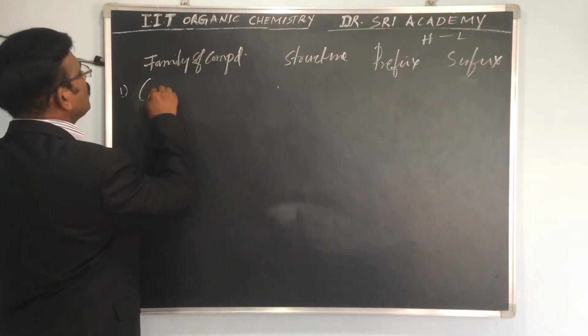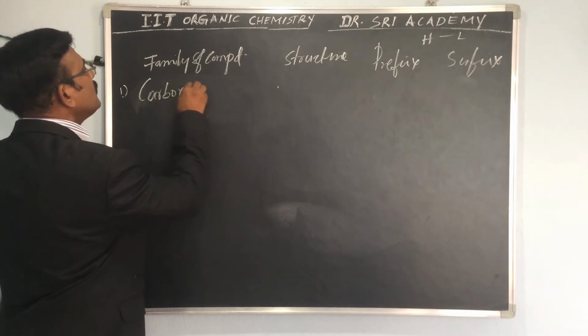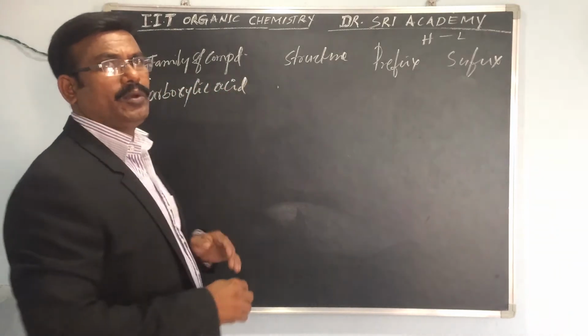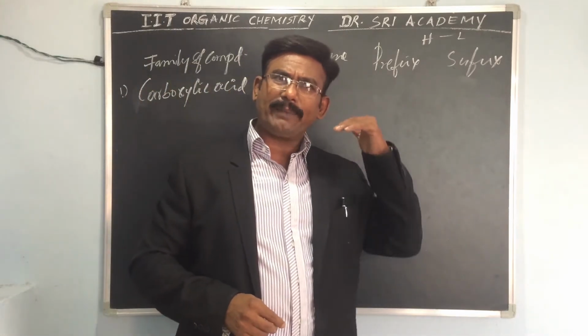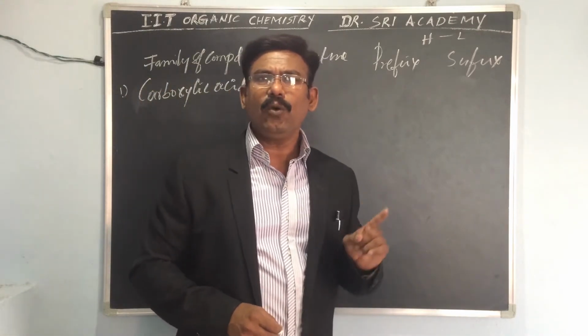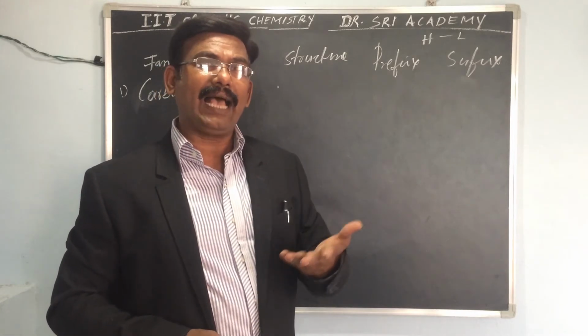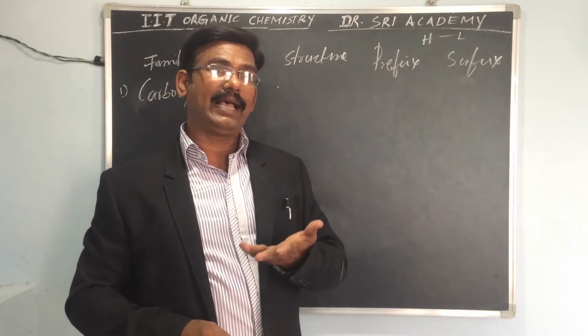We can say carboxylic group or simply carboxylic acid. What is the acid? COOH is the acid.